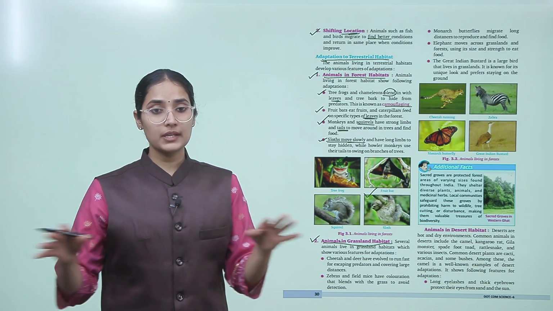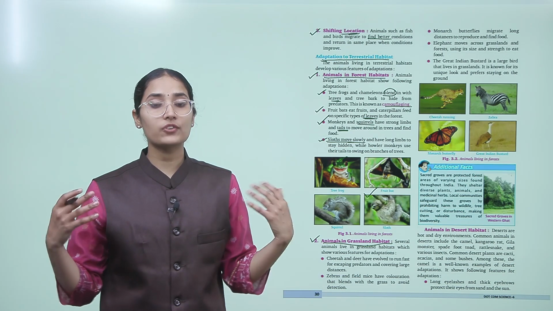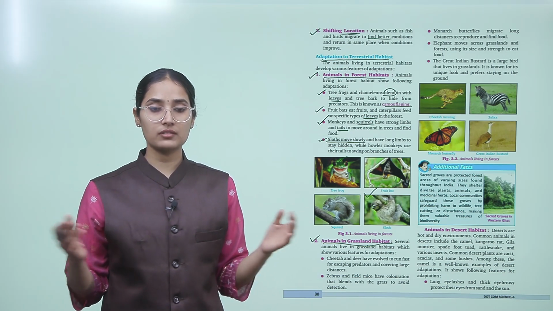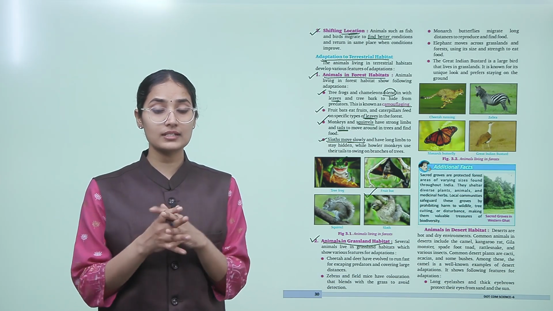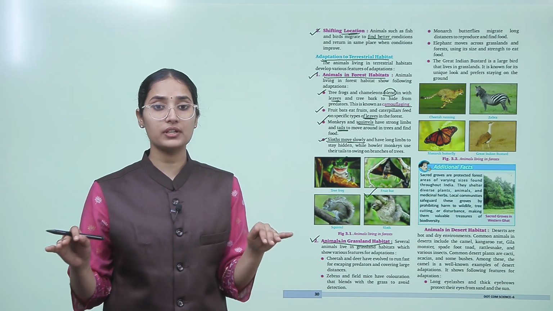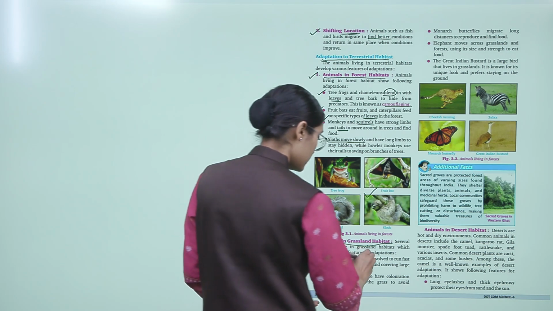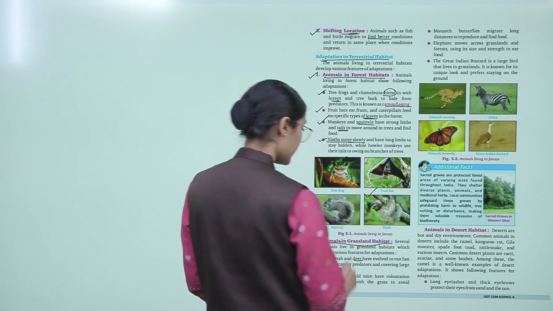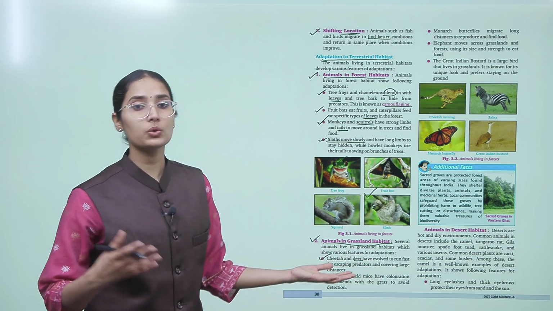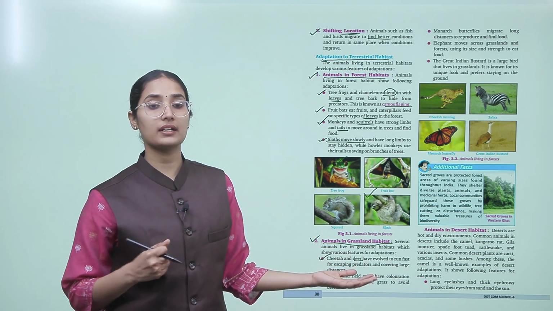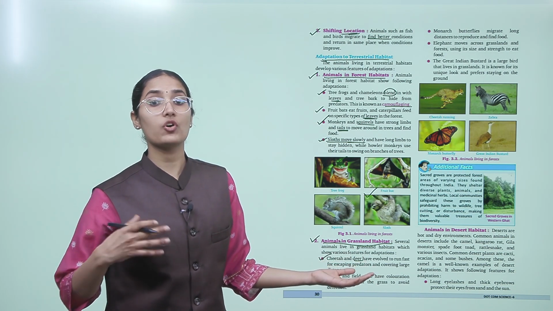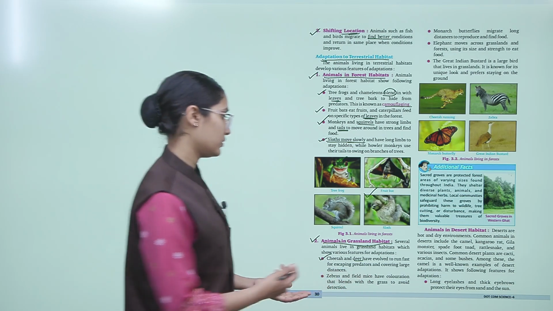See, this is the place where there is no place for hiding, since trees are not there. So deer cannot find any place to hide itself from a predator like the cheetah, so they have evolved to run faster, okay.